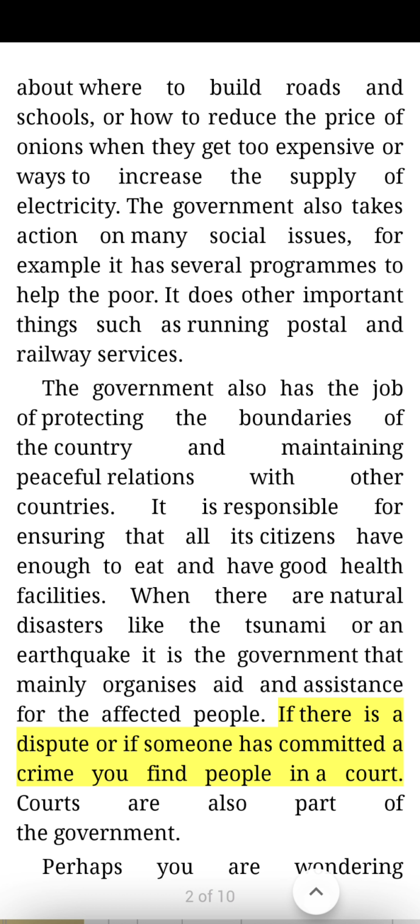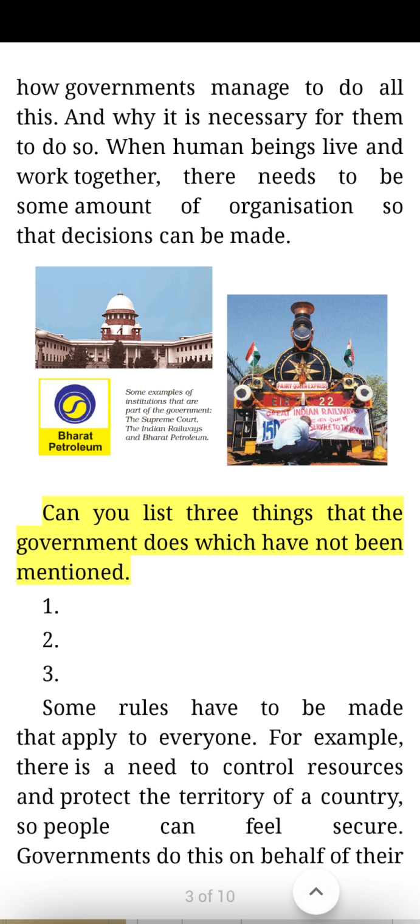Perhaps you are wondering how governments manage to do all this, and why it is necessary for them to do so. When human beings live and work together, there needs to be some amount of organization so that decisions can be made. Can you list 3 things that the government does which have not been mentioned? 1, 2, 3. Some rules have to be made that apply to everyone. For example, there is a need to control resources and protect the territory of a country, so people can feel secure. Governments do this on behalf of their people by exercising leadership, taking decisions and implementing these among all the people living in their territory.